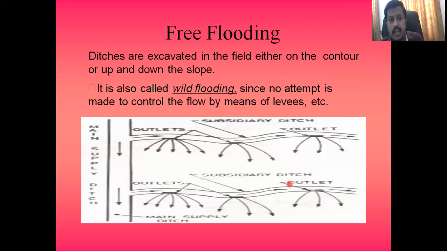So free flooding: ditches are excavated in the field either on the contour or up or down the slope. Ditches म्हणजे खड्डा करणे, थोडक्यात एक असा स्लोप किंवा एक असा उतार जिथे तुम्ही पाणी स्टोअर करू शकता. ठीक आहे. It is called wild flooding since no attempt is made to control the flow by means of levees. So the first I will explain in one line only. We are not going into detail about everything.